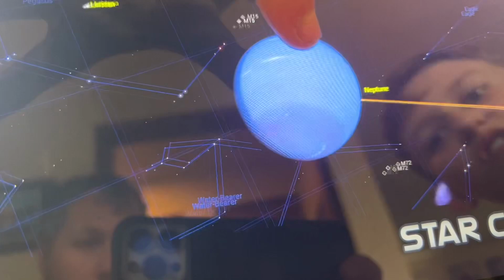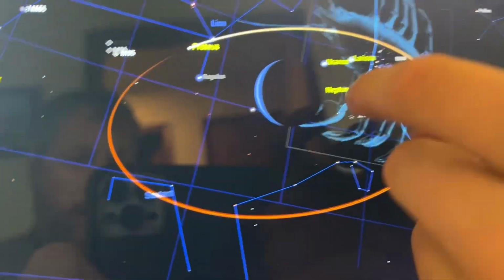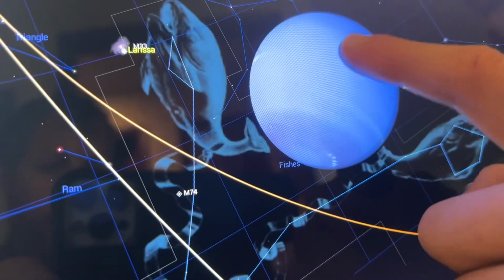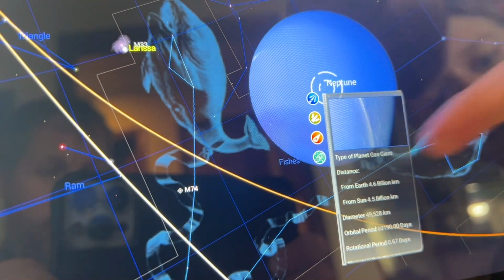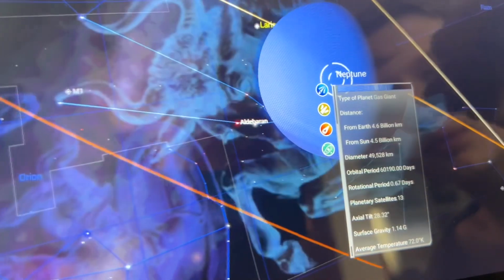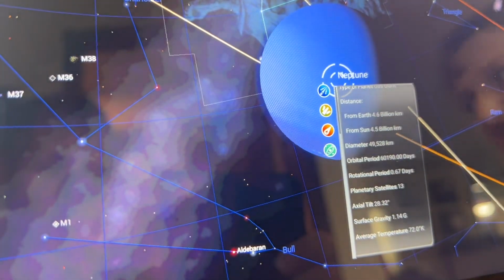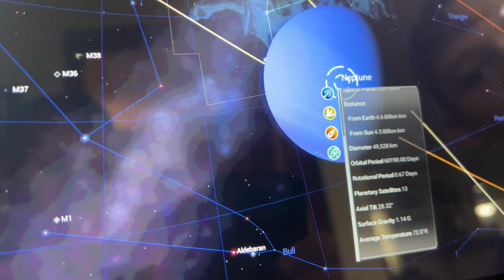I'm pretty sure this is a gas giant. It has so many moons. Why is it that they all have so many moons? Don't ask. I have no clue how many. Obviously, it is blue. It is a gas giant. I knew it. The distance from Earth is 4.6 billion kilometers. That's supposed to be the sun, people, so don't mess that part up, please.